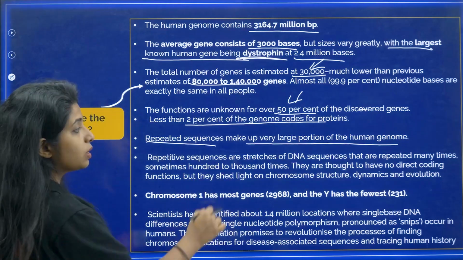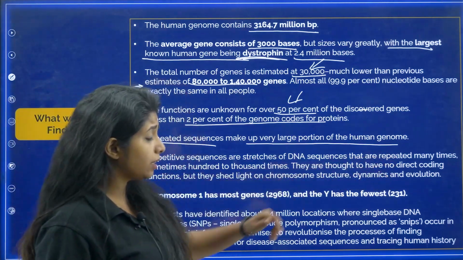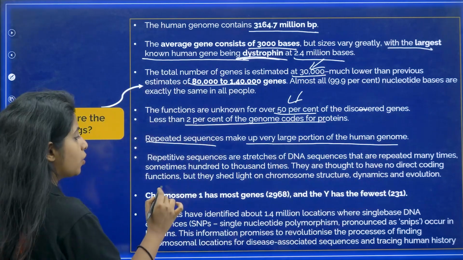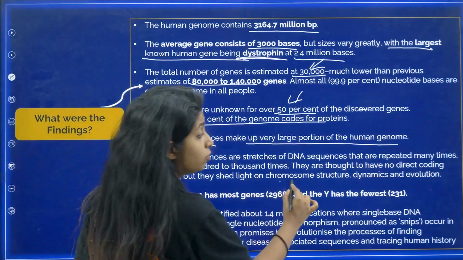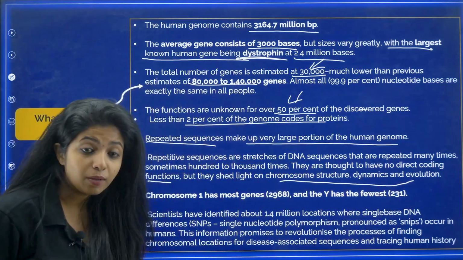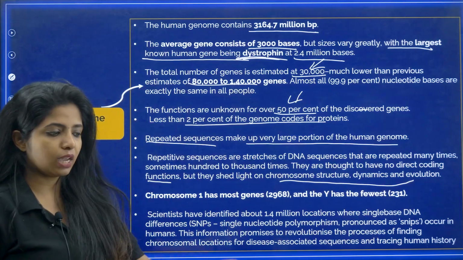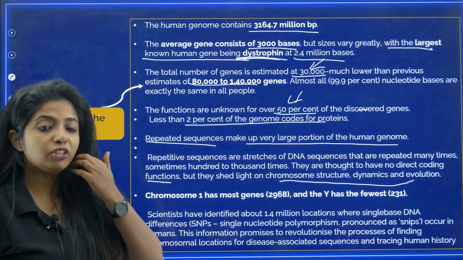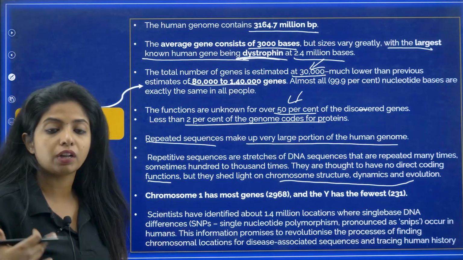Repetitive sequences are stretches of DNA that are repeated many times, sometimes 100 to 1000 times. They are thought to have no direct coding functions, but they shed light on chromosomal structure, dynamics and evolution. So we can say, in this particular organism these many repetitions are found, but in us, these many repetitions. So basically, it gives a clue about evolution.